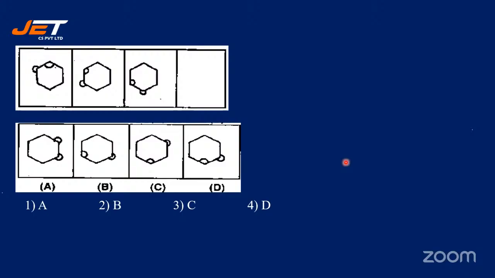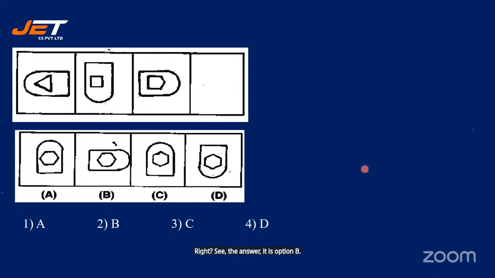So is it option A? Is it option B? Or is it option C or option D? So what could be the next option? All right. See the answer. It is option B. See the next question.